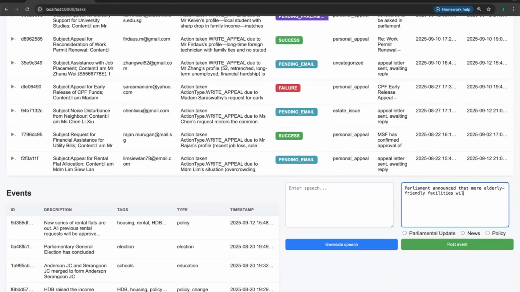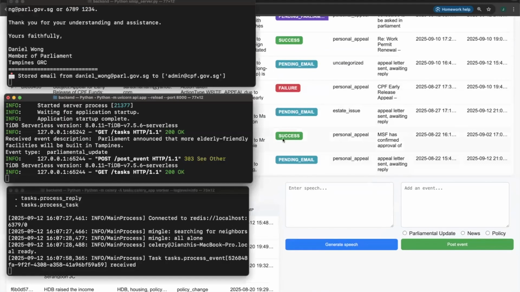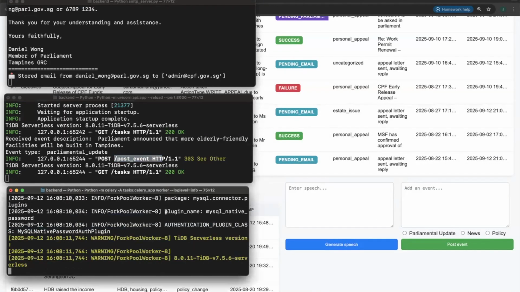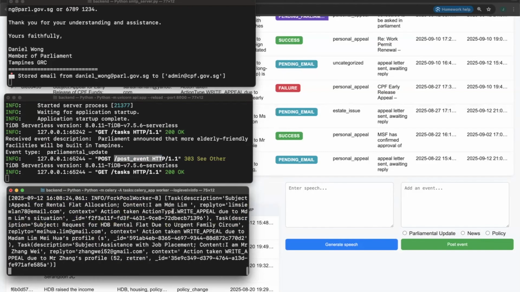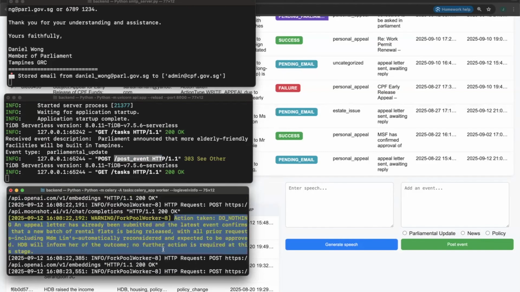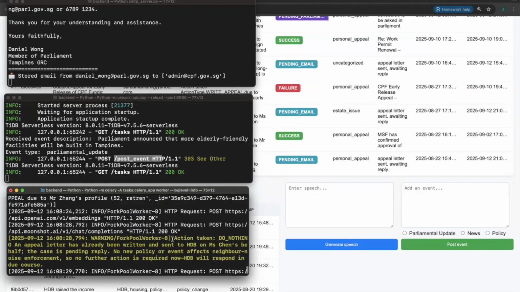So policy updates, parliamentary announcements, and news articles can all be ingested as event sources and stored in the events table. This provides additional context for the agent when processing cases. In particular, when an event is ingested, all outstanding tasks are processed again to see if they can be closed.